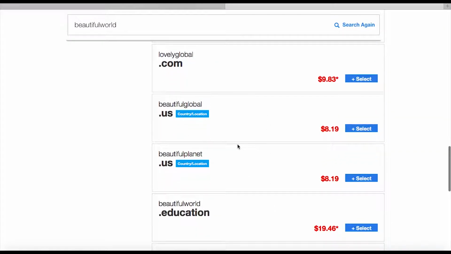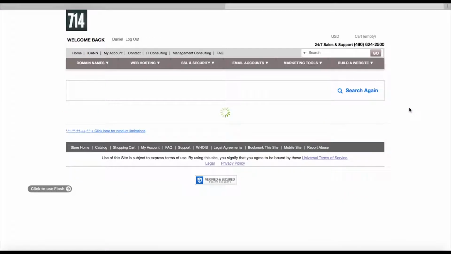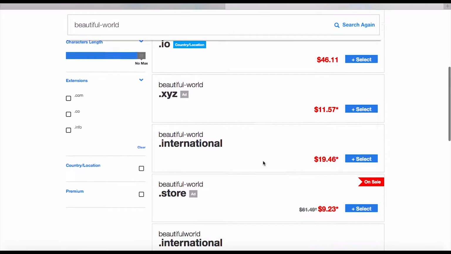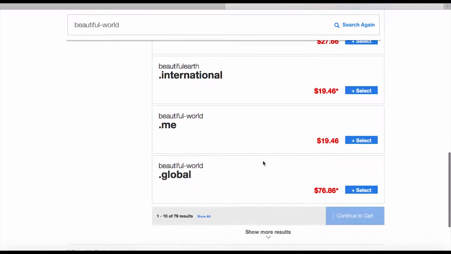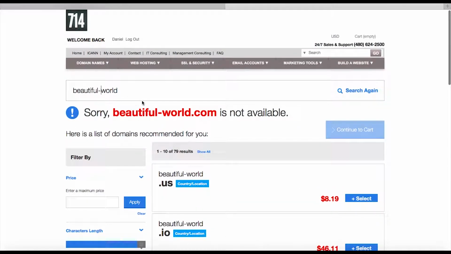Beautiful Global, no. Let's see. Beautiful World. Search again. Not available. So many things are taken nowadays. It's hard to find anything. Let's see. Got to get creative.